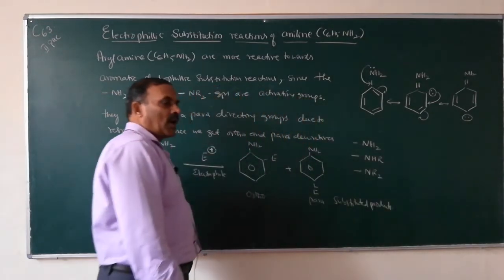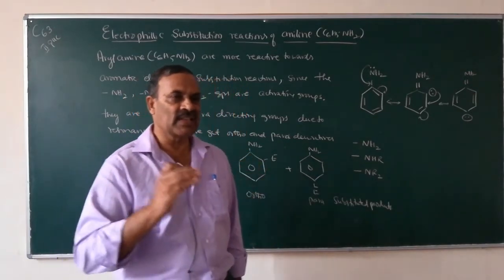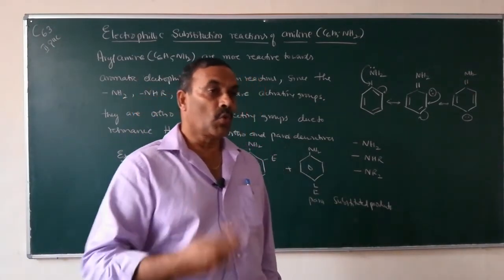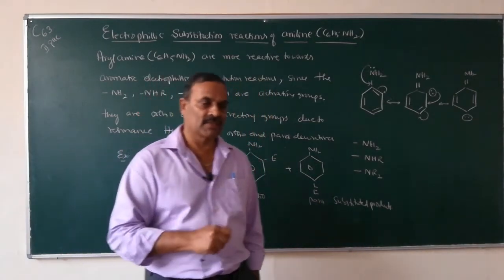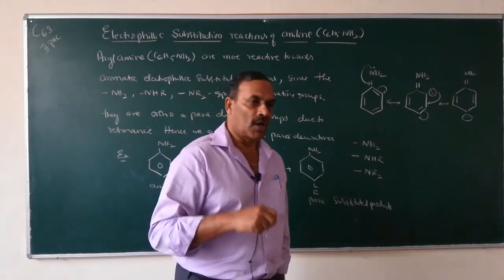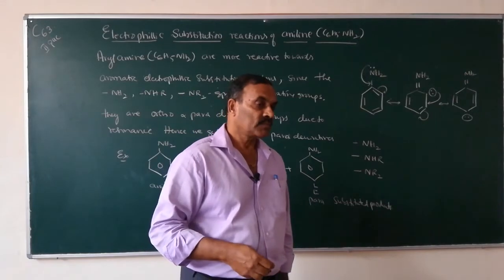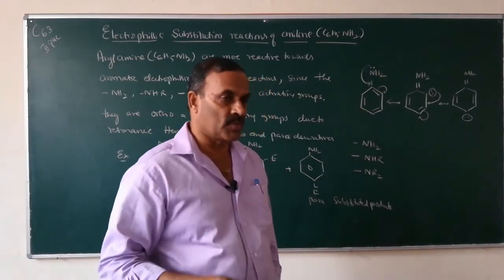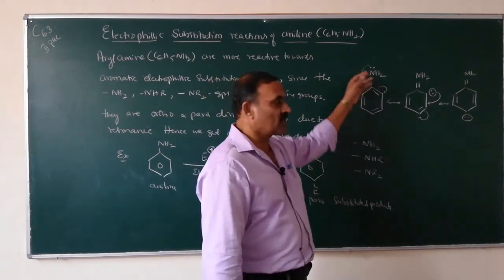So arylamines, or amines containing a benzene ring, are more reactive towards electrophilic substitution reactions because the NH2 group or NHR group or NR2 groups are electron releasing groups. They contain a lone pair of electrons on their nitrogen atoms.